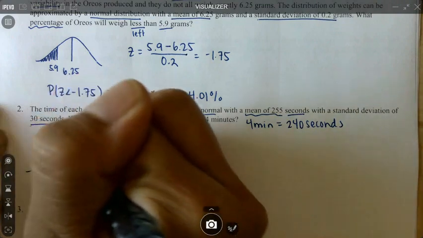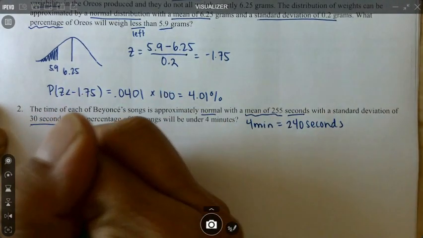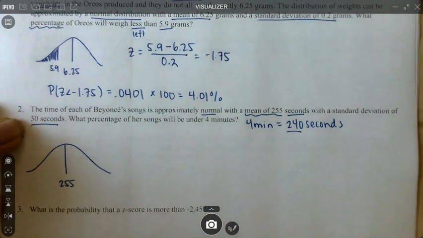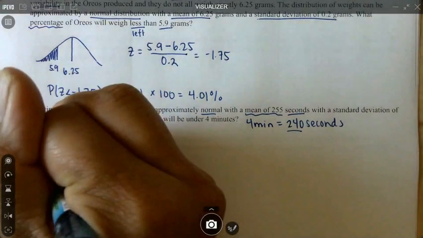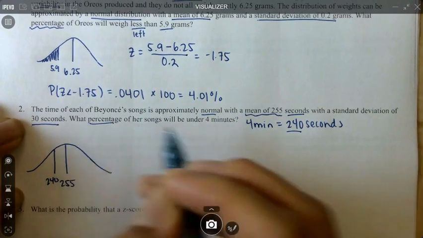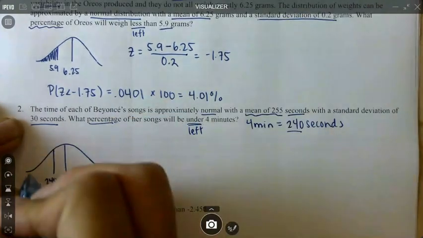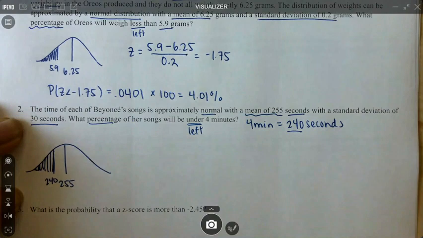So again, I'm going to sketch a distribution here. We have our mean is 255. Standard deviation is 30, but I'm just going to place this on my sketch. 240 seconds is somewhere down here. And we want to know what percentage of our songs will be under. So under again means to the left. So there's 240 seconds, 4 minutes. We're looking for this area right here.